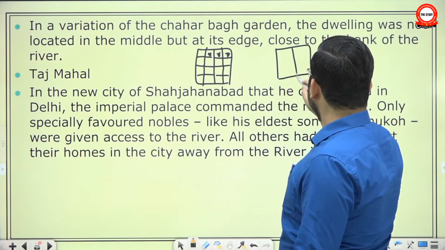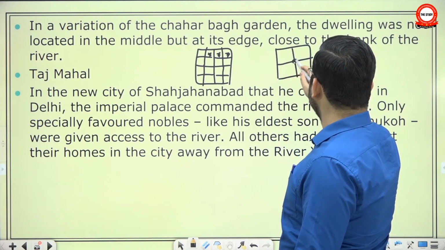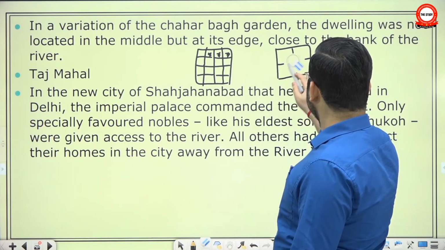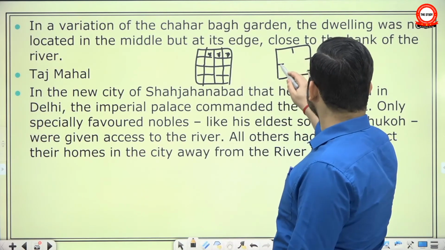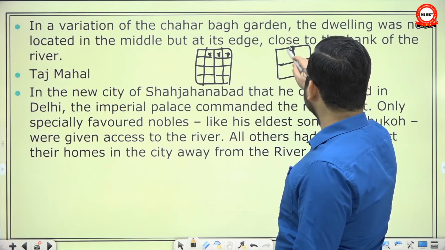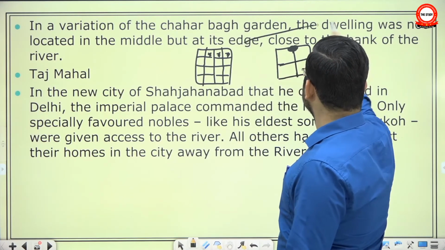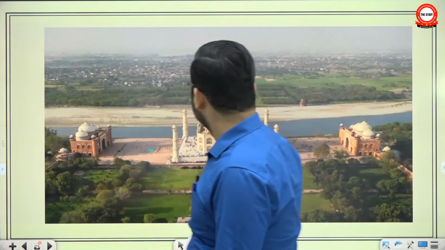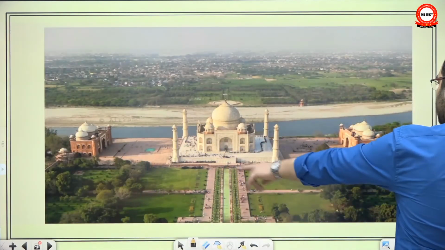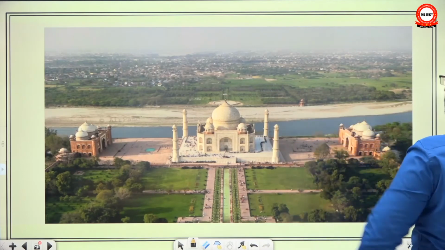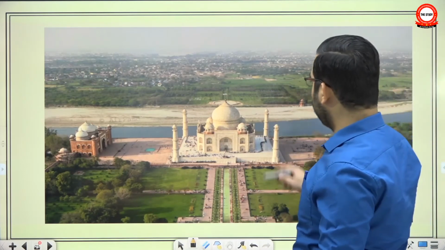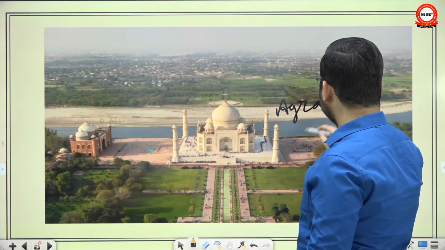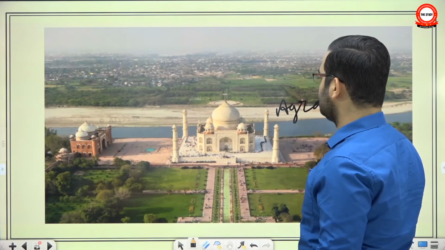Normally the construction, either a mausoleum or a house, will be done here. But they said, no, I don't want to construct it here. I want to build it here, especially if a river is flowing close by. You can see the example of the Taj Mahal. Look, there is a Char Bagh in front of it, but behind is the Yamuna. And in Agra, there were many nobles who were building their homes in this fashion.